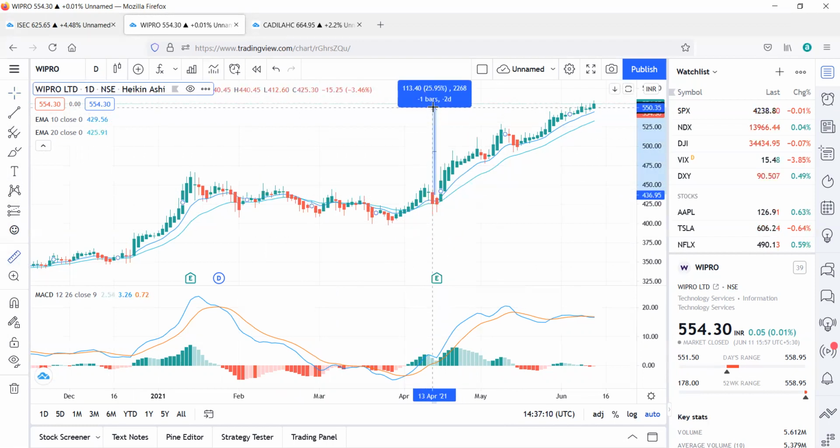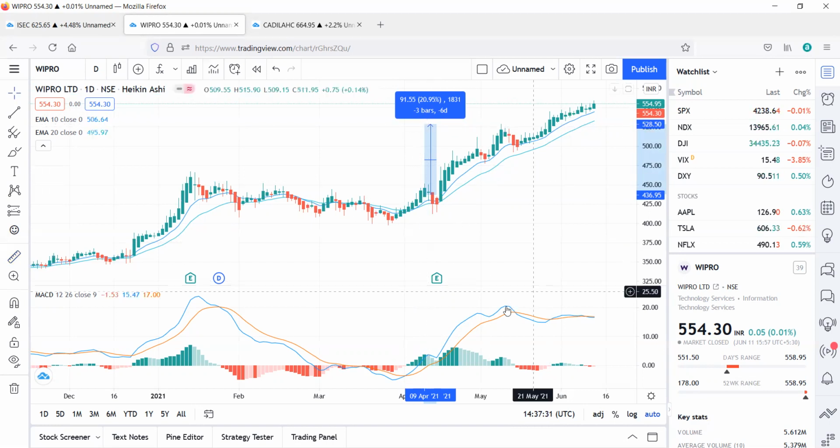did we achieve our target? Yes, it's somewhere around 24%. If you take this line, it's 21%. So we have well achieved our target, somewhere around 1:4, I can say. See here, until here the stock rallied. After that, MACD gave a downward movement, so we will be exiting the trade.